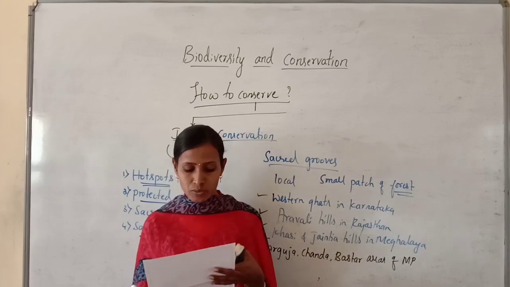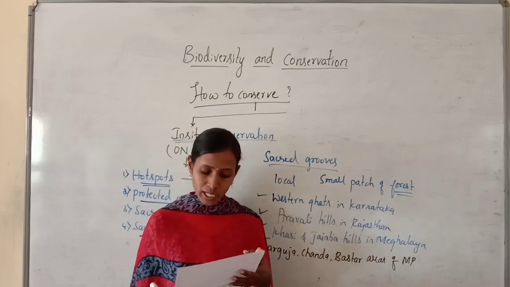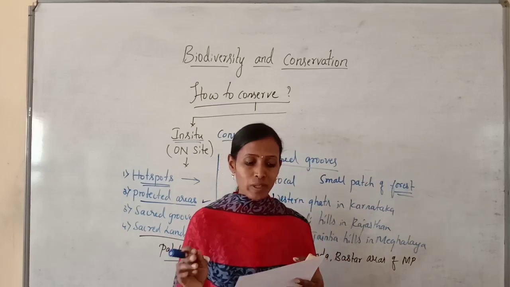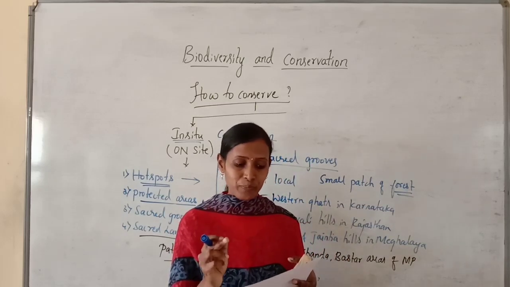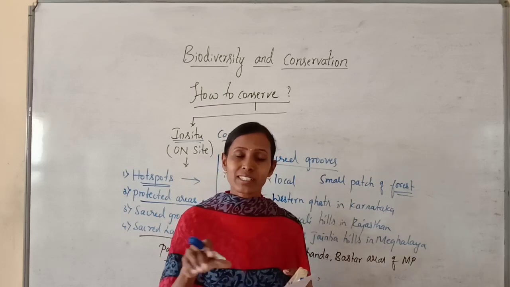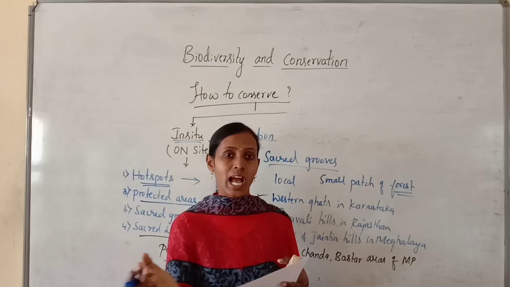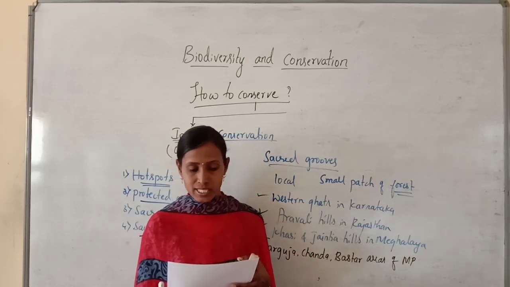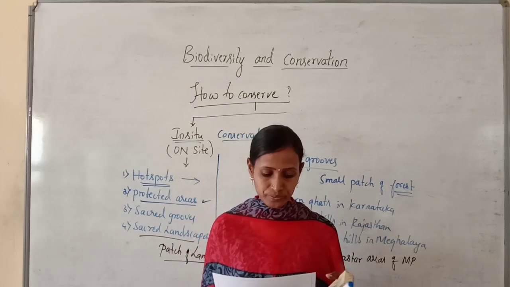Option B, ex situ conservation. Option C, in vivo conservation. Option D, in vitro conservation. When the organism is threatened or endangered, at that time we cannot conserve it in its natural habitat. We will be taking it out from its natural habitat, which means option B, ex situ conservation is the correct answer.